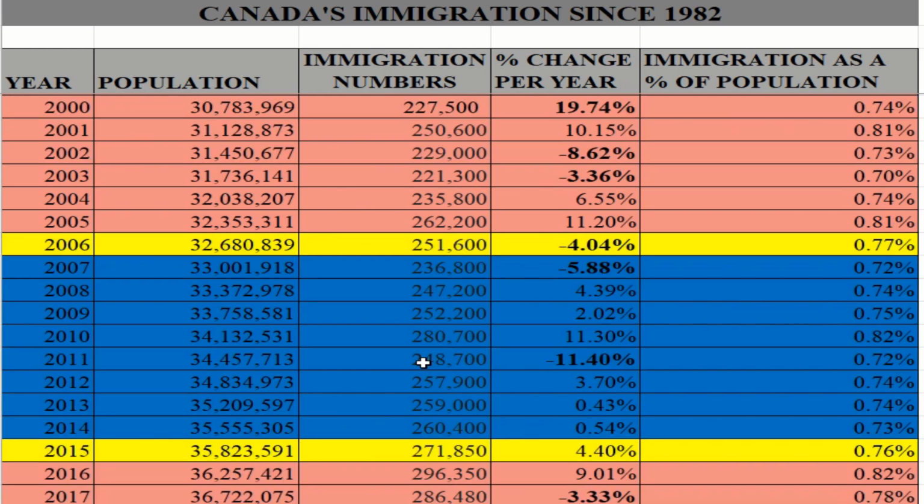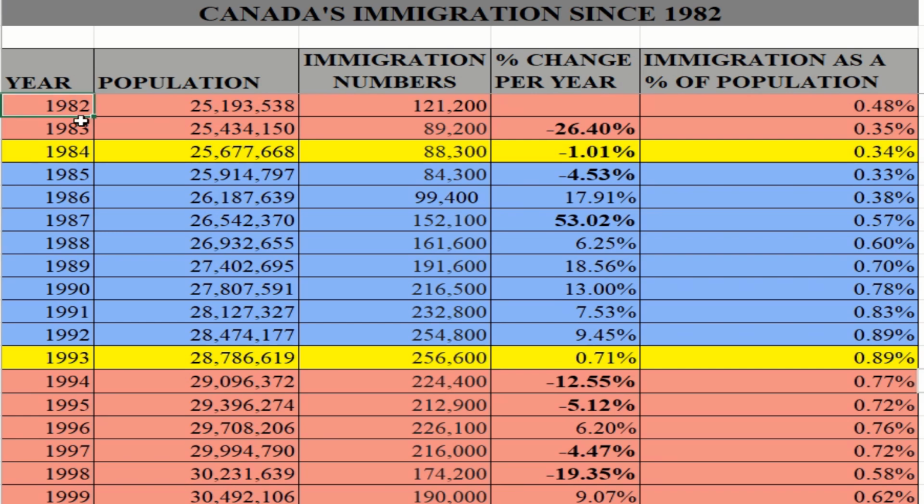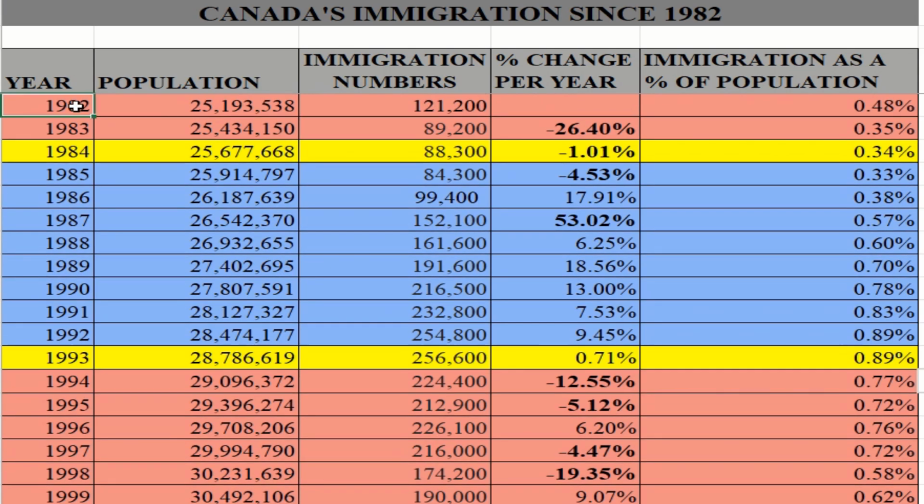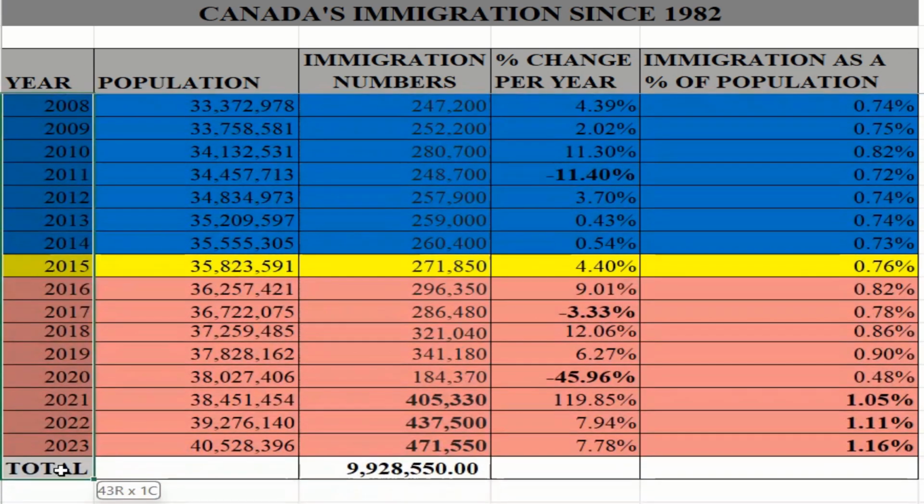So we see that from 1982 until 2023, Canada welcomed 9.9 million immigrants in total for those 42 years. I'm sorry, 41 years. 42 years. So 9.9 million people in 42 years.